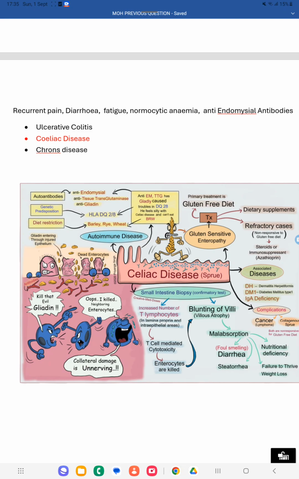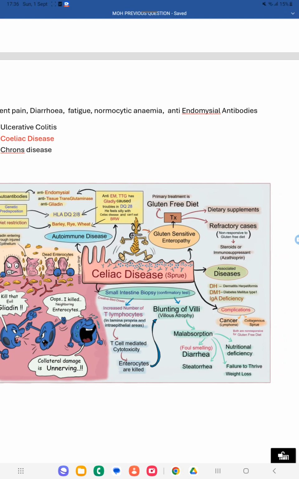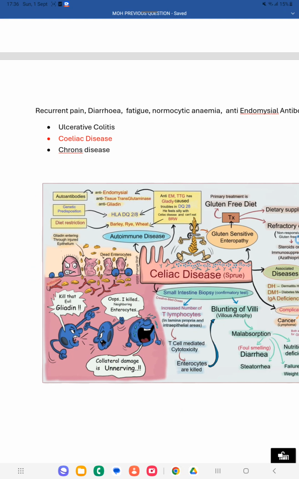So the main thing is, whenever they are taking a gluten-containing diet, autoimmune activity will be generated, and because of that inflammation happens in the small intestine villi. That condition is called celiac disease. The clinical features are diarrhea, steatorrhea, and nutritional deficiency, and small intestine biopsy is the confirmatory investigation. And if you do the antibody test, you will get anti-endomysial antibody, anti-tissue transglutaminase, and anti-gliadin. These antibodies will be present, indicating the patient is suffering from celiac disease.